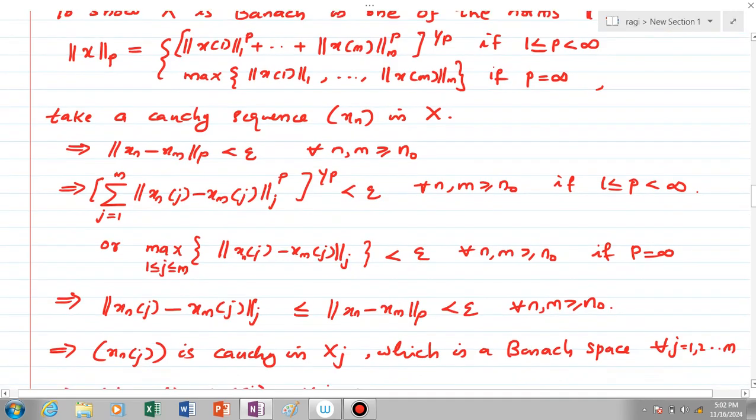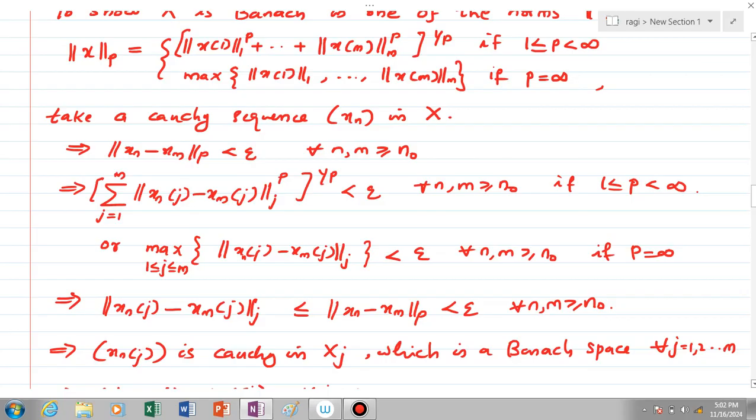Considering the jth term, we can write norm j of xn of j minus xm of j is less than or equal to the total sum, that is norm p of xn minus xm, which is less than epsilon for every n and m greater than or equal to n naught. That is because xn is a Cauchy sequence.